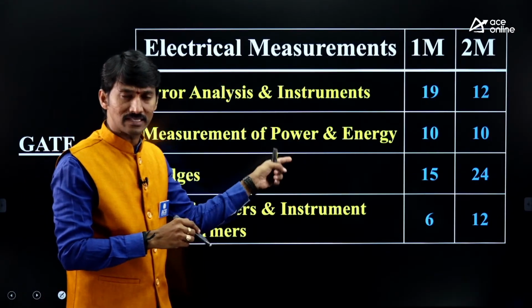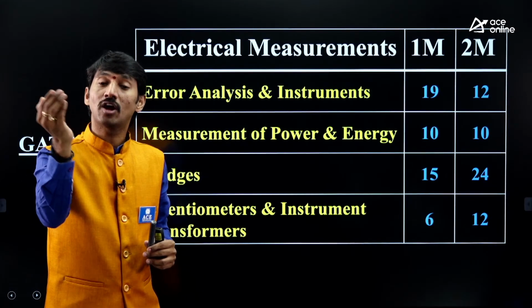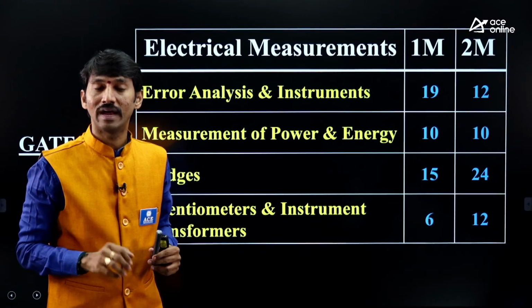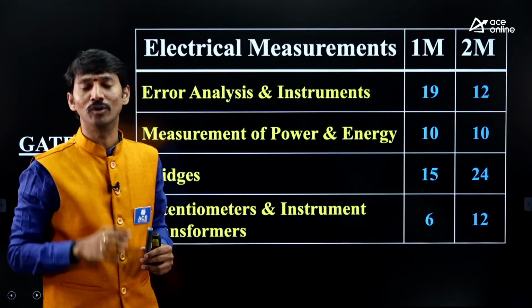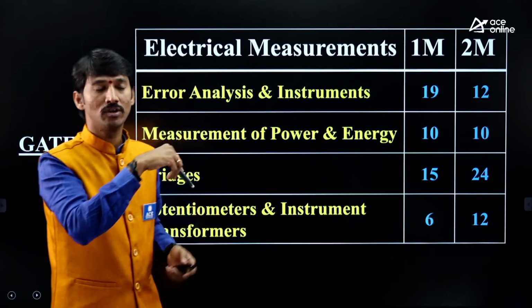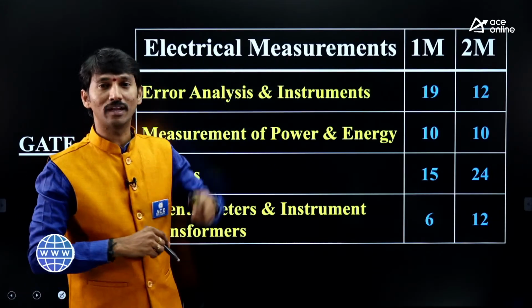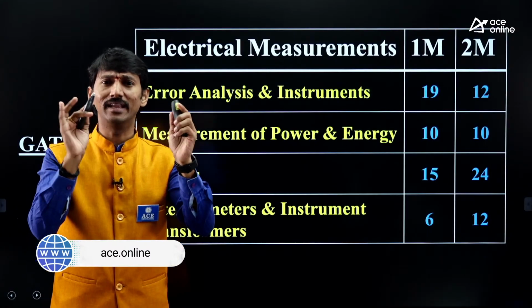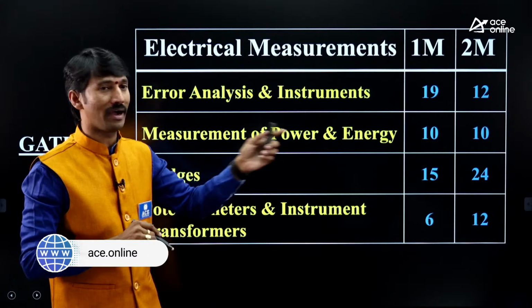After this entire thing, I'm going to show the chapter names, in which topics must be focused on more and which topics generally get less focus. Each and everything I'm going to explain elaborately. But this is the weightage analysis of GATE electrical and GATE instrumentation from the electrical measurements point of view, to get an idea. I'm giving a complete summary of all the corresponding marks weightage.